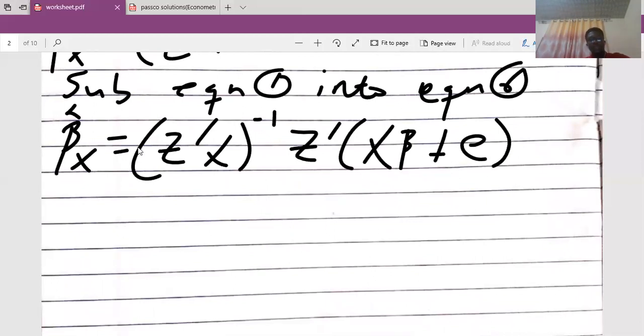Okay, our next step is to multiply or expand the brackets here. So I see this whole identity as one entity.